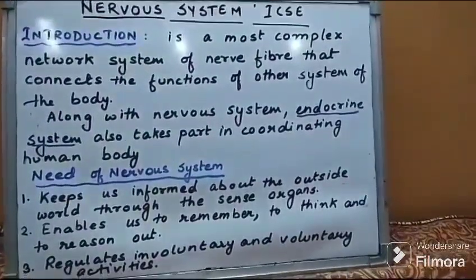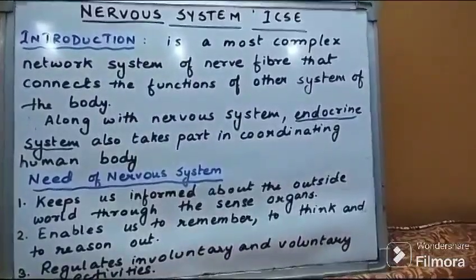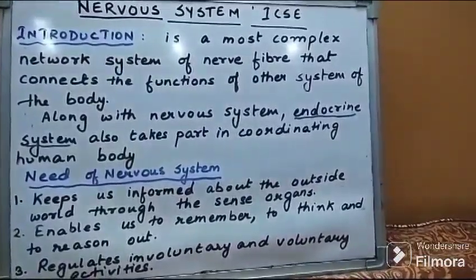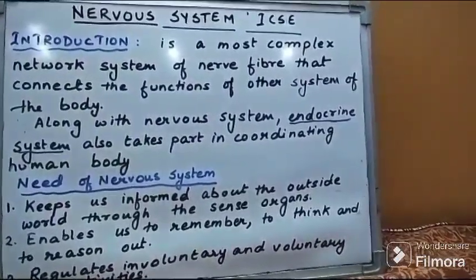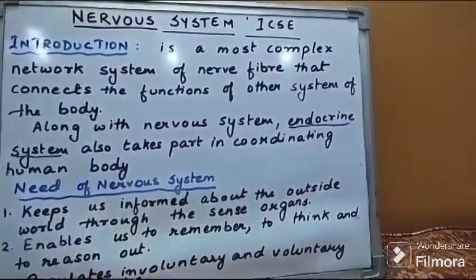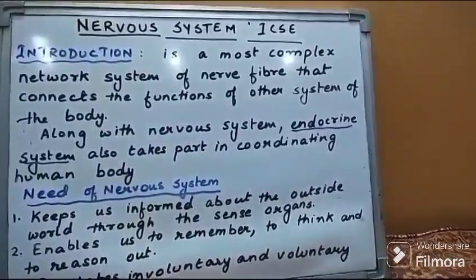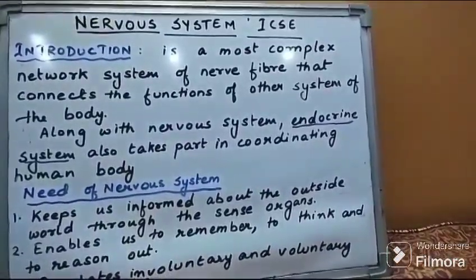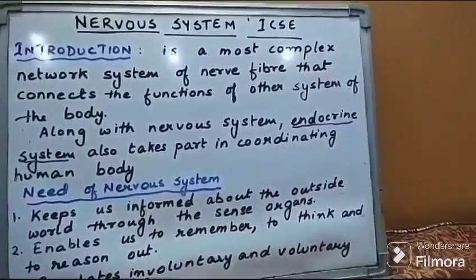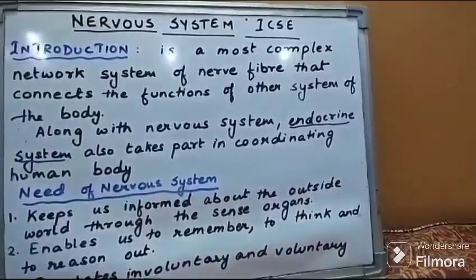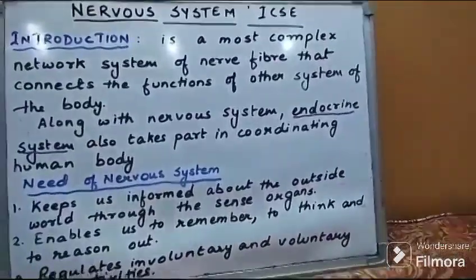Along with the nervous system, the endocrine system, another organ system in our body, also takes part in coordinating the human body. So both systems, the nervous system and the endocrine system, have a function of control and coordination. It helps keep us informed about the surroundings, about the environment, what is happening around us. Both systems help in the regulation of that.